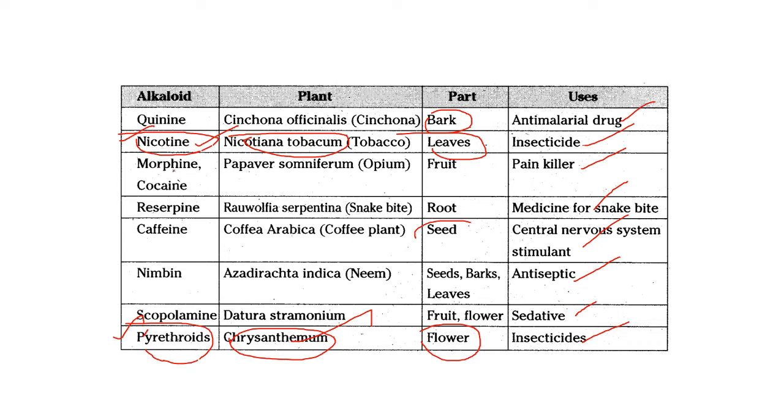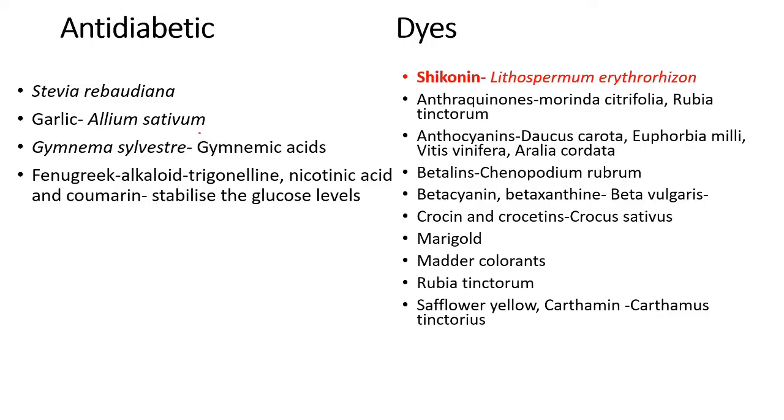Okay, morphine, they will ask about painkiller. Papaver somniferum, the opium plant, has painkiller properties. These are the alkaloids. These are the classical examples for secondary metabolites. Next, anti-diabetic properties and dyes. They will ask about shikonin, the dye from Lithospermum erythrorhizon. They will ask which dye it is. And also antidiabetic: stevia plant.